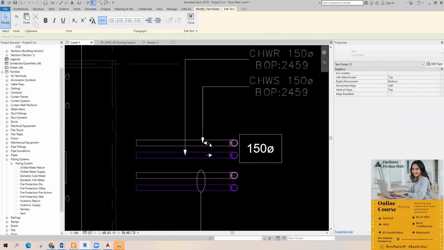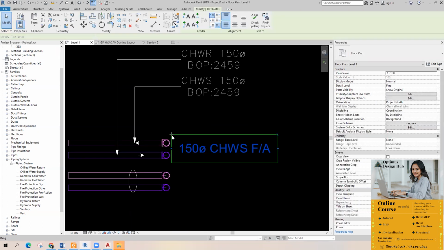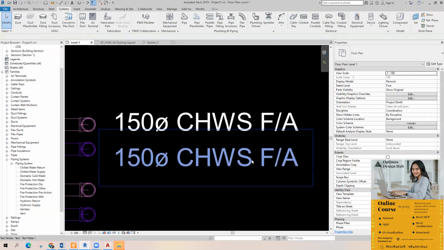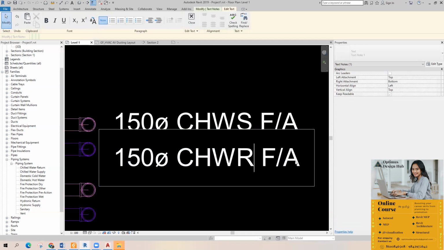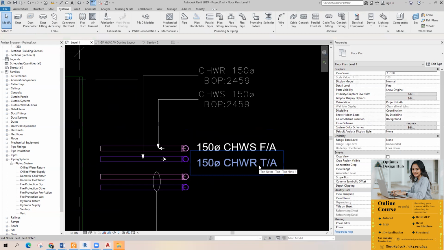This chill water supply is from above, and the chill water return is also from above. Either you can text it, or if needed, you can create a family for this also.